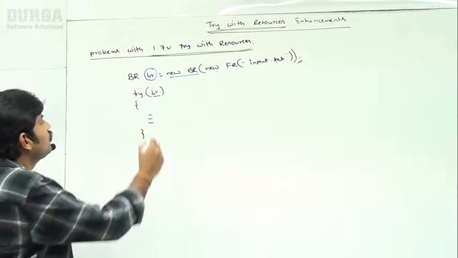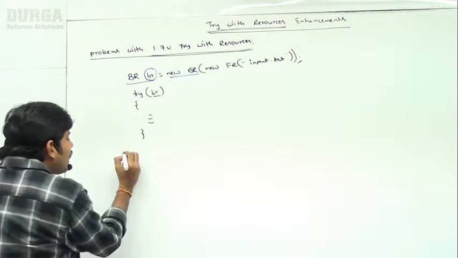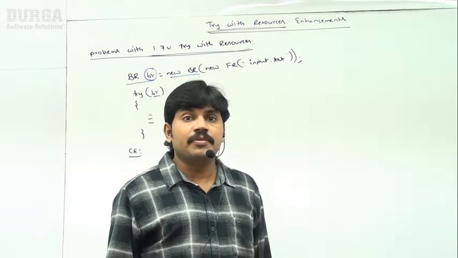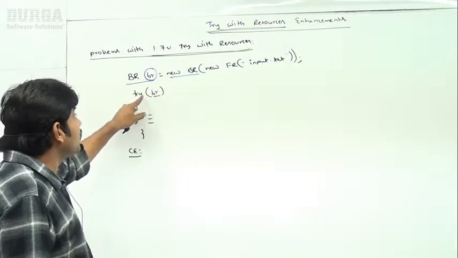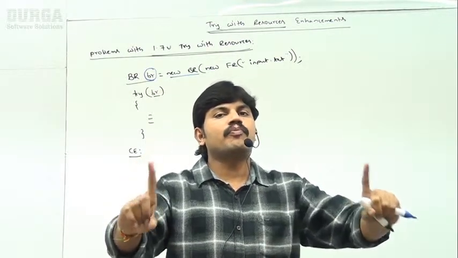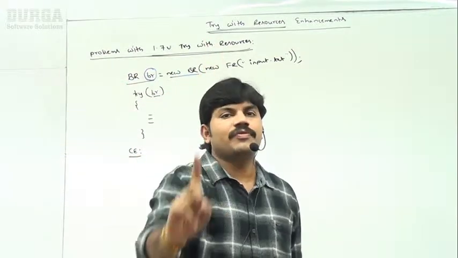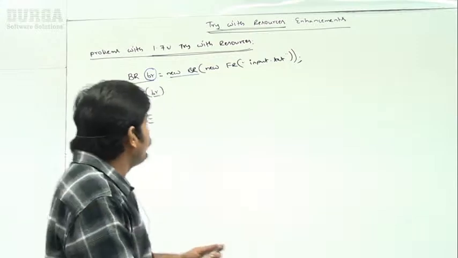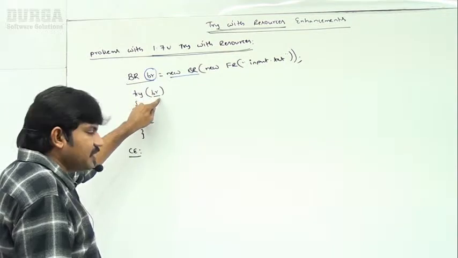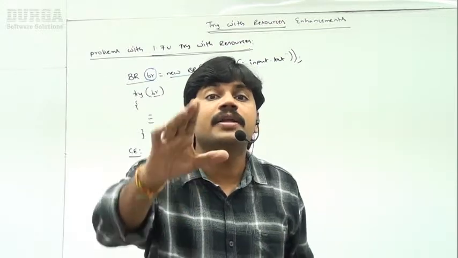But here you declared it outside and are using it within the try block. If I ask the compiler to compile this code, by default we get a compile time error. Remember, variables declared outside are not allowed in try with resources. Until the 1.8 version, if you create a resource outside the try block, that resource reference variable can't be used within the try block. By mistake, if you try to use it like this, we immediately get a compile time error. This is the problem until the 1.8 version, right?